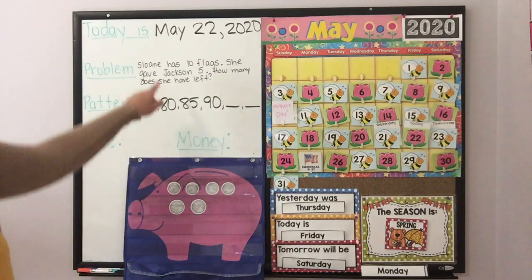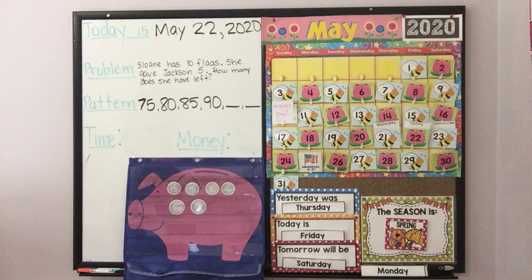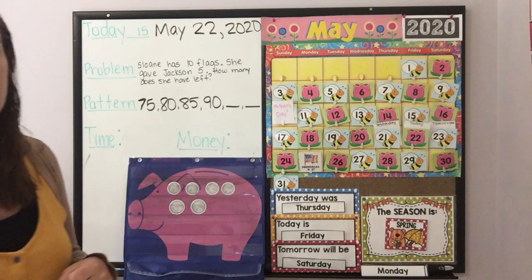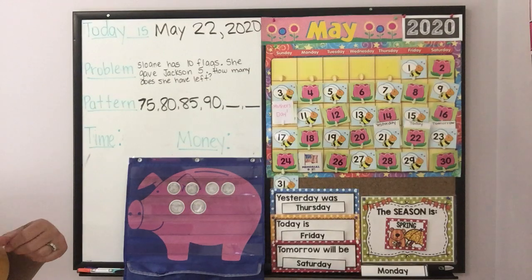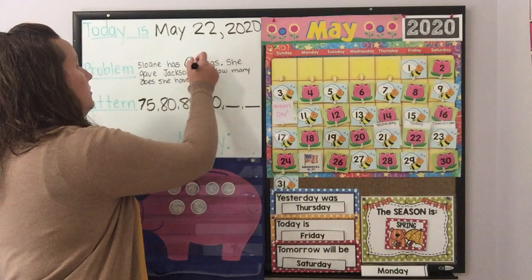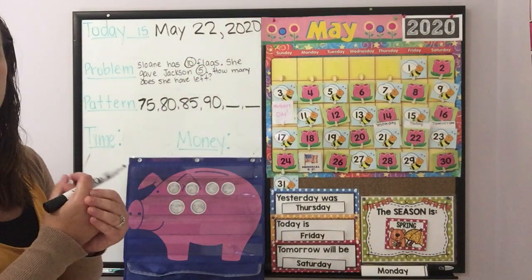All right, let's read that one more time. Sloan has 10 flags. She gave Jackson 5. How many does she have left? So let's circle our important information. We have 2 numbers today. We have 10 and we have 5. So we know those are the 2 numbers we're going to be working with.